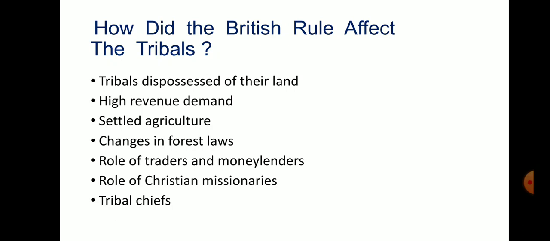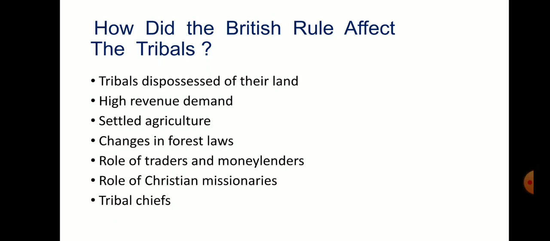They resisted the loss of their land. Tribals were dispossessed of their land. The British allowed some groups to retain their land. For this, they would pay high revenue to the British. High revenue was demanded by the British, and it was fixed. If they were unable to pay, they were evicted from their land, means they had to leave the land and they became forced labor.